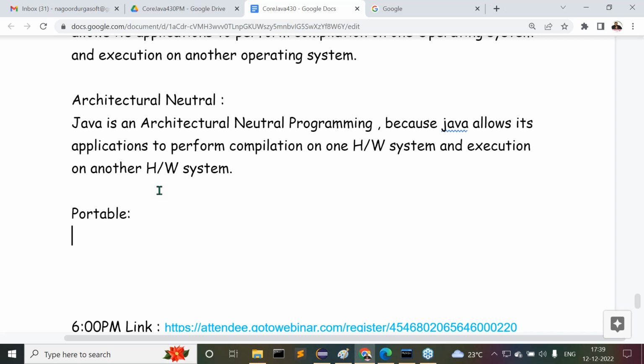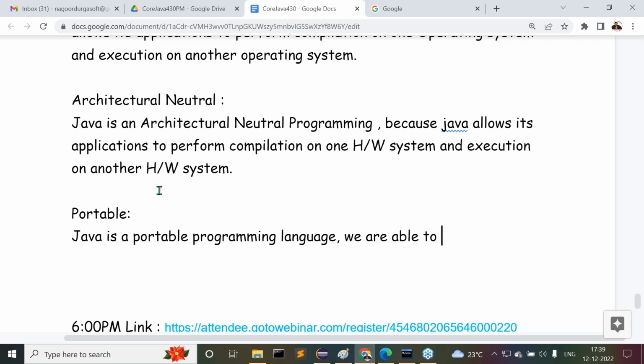So porting is available with Java applications or not. That's why Java is a portable programming language. Understand clearly now.